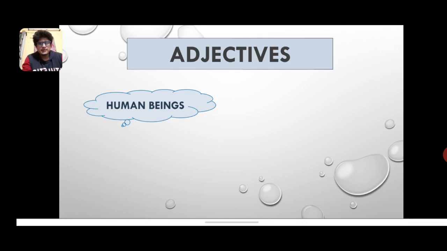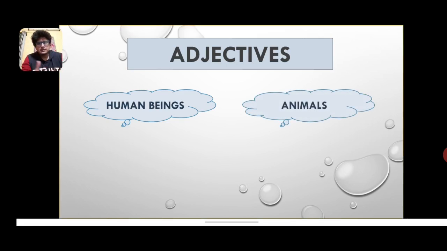Even a small boy, a kid, a girl, anybody can be described in some way or the other, and the description either can be fruitful, that is on the positive side, or maybe on the negative side. So both will of course critically require adjectives here. Sometimes positive adjectives and sometimes negative adjectives come into play. So this is what we are going to briefly discuss here.